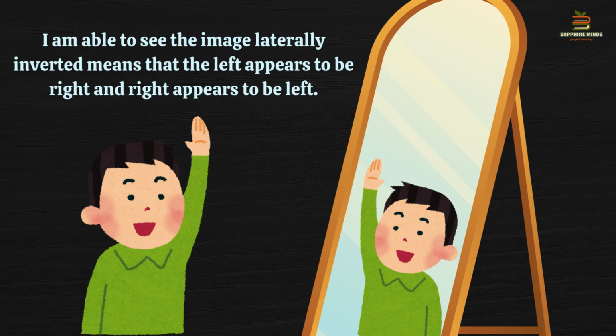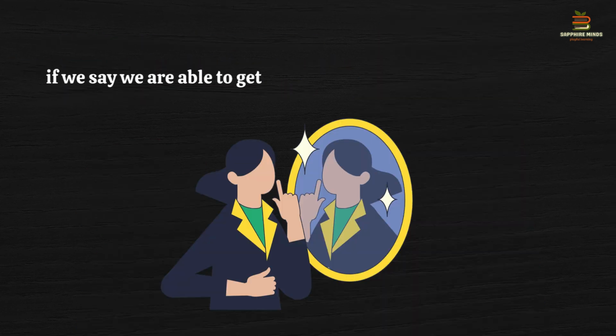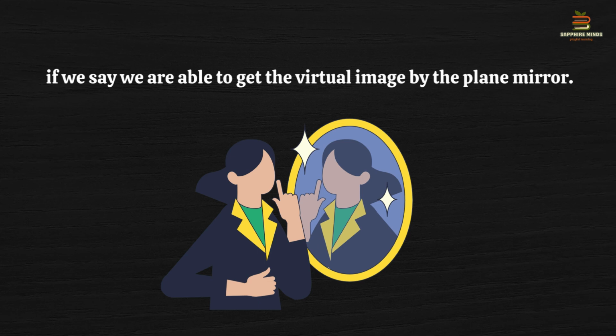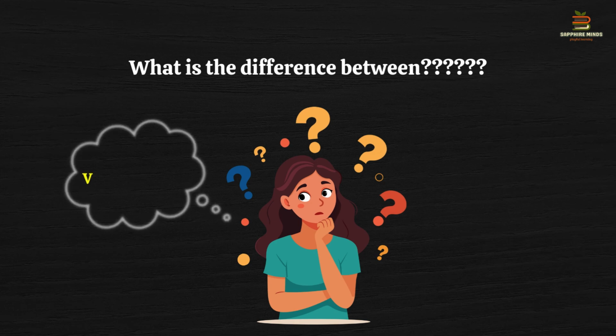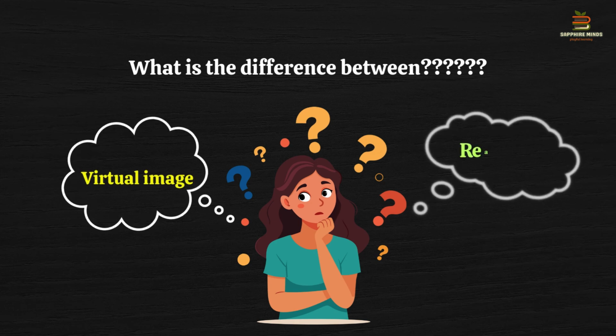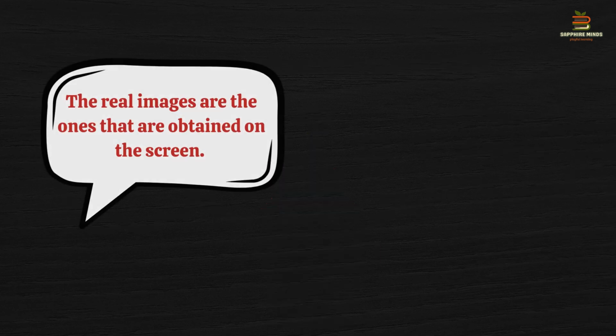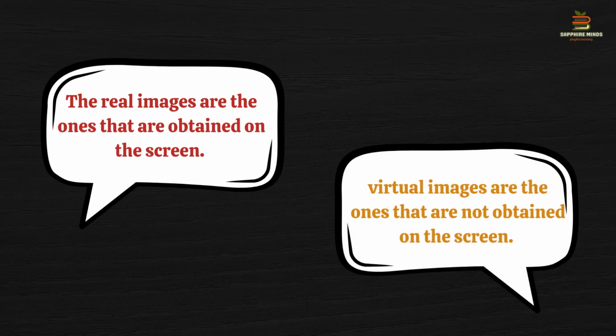Now the third one, we are able to get a virtual image by the plane mirror. Now what is the difference between a virtual image and a real image? So the real images are the ones that are obtained on the screen and virtual images are the ones that are not obtained on the screen.